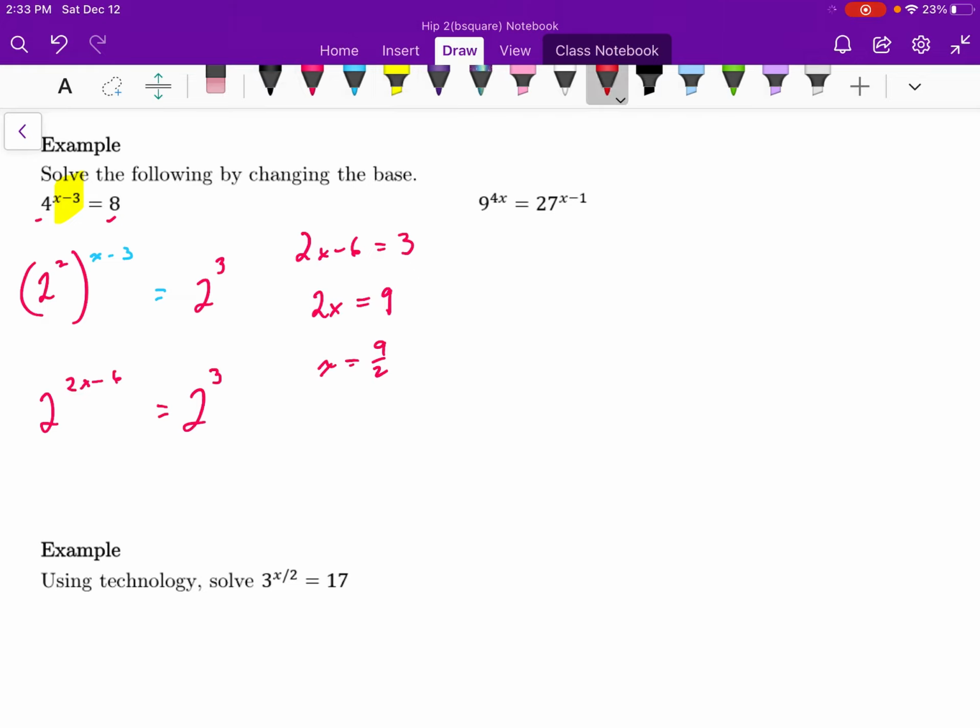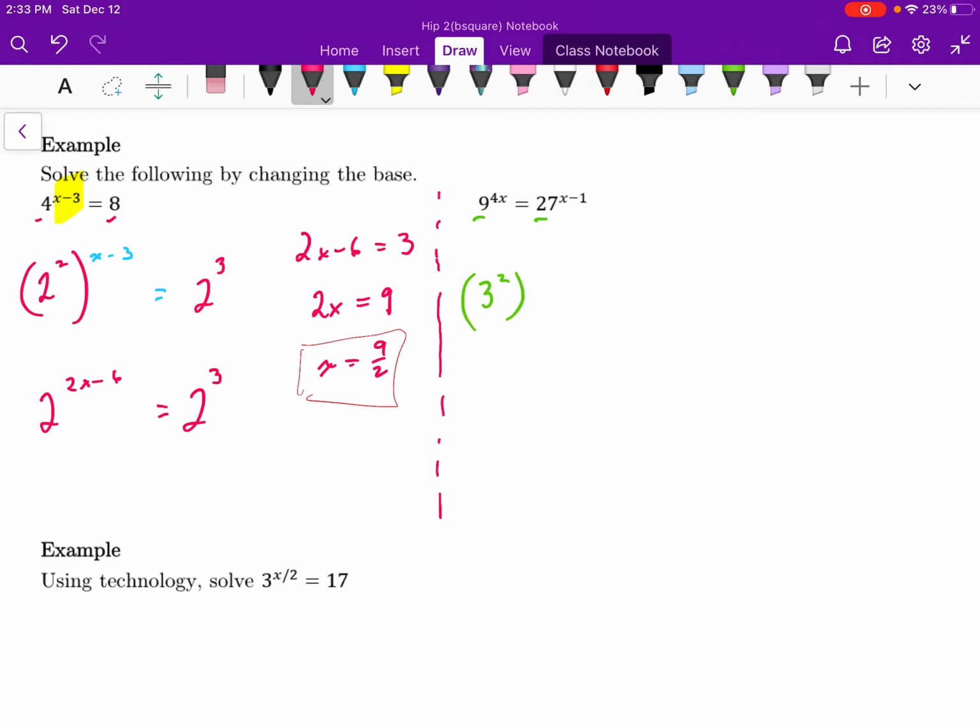Now, something that I would never have guessed. So let's move on to the next one. 9 to the power of 4x is equal to 27 to the power of x minus 1. Well, I'm going to change this to the lowest prime base. If I look at my bases, I have 27 and 9. I ask myself, would they have the same prime base? I certainly hope so, because otherwise I'm out of tricks. So the lowest prime base is 3.